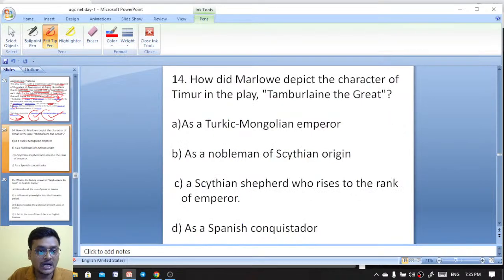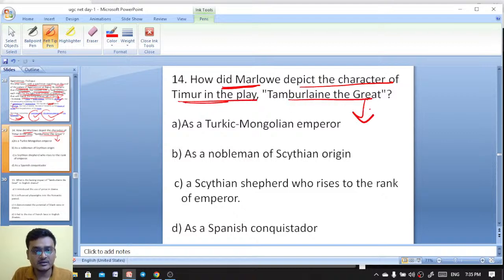Next question. How did Marlowe depict the character of Taimur in the play Tamburlaine the Great? Christopher Marlowe's play Tamburlaine the Great has 2 parts: Tamburlaine the First and Second as well. How did Marlowe depict the character of Taimur?